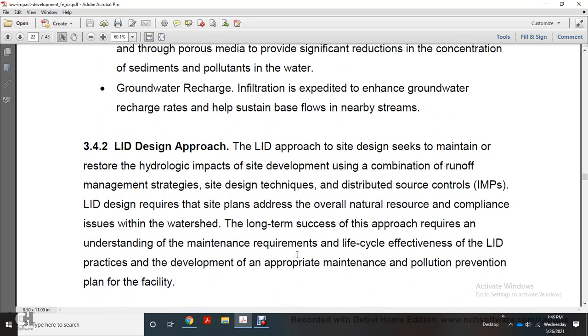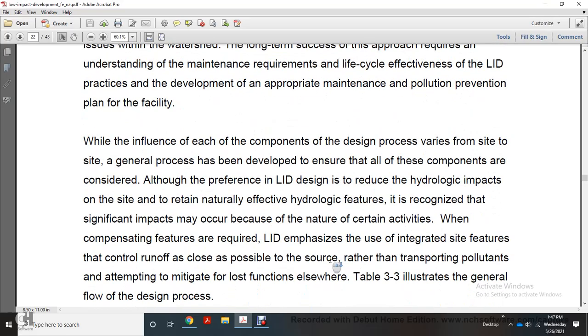Low impact development design approach. The low impact development approach to site design seeks to maintain and restore hydrological functions and reduce impacts of site development using a combination of runoff management strategies, design techniques, distributed source controls, and integrated management practices. Low impact design requirements and site plans address the overall natural resource compliance issues of the watershed. A long-term successful approach requires an understanding of the maintenance requirements and life cycle effectiveness of the low-impact development practice, and an appropriate maintenance and pollution prevention plan for the facility.